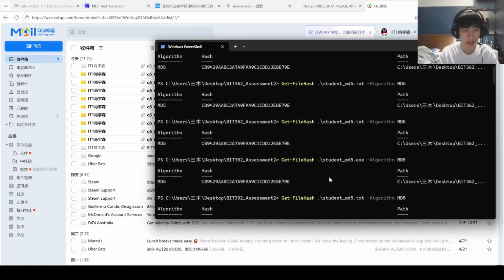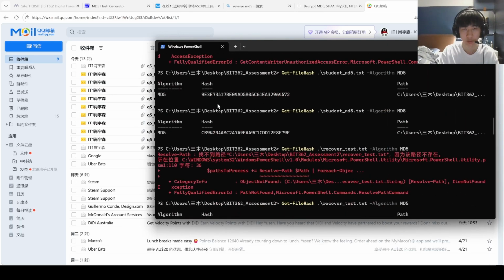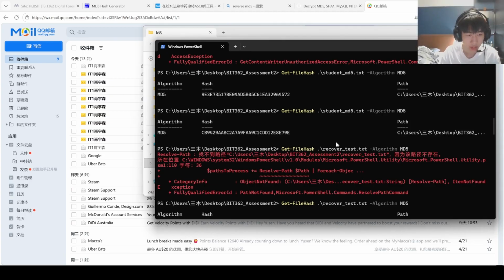I appended a space to the file. The hash changed because the actual file contents were modified. You can see it's modified. After removing the space, the hash returned to the original value. This shows that when the content is restored exactly, the hash also returns.